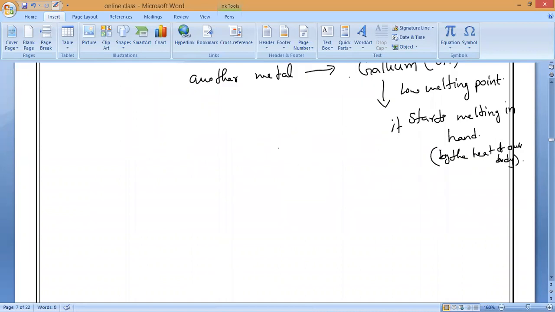Now, one point I want a response from everybody. Except mercury, all the metals are what? What is the state of all the metals? Solid state.